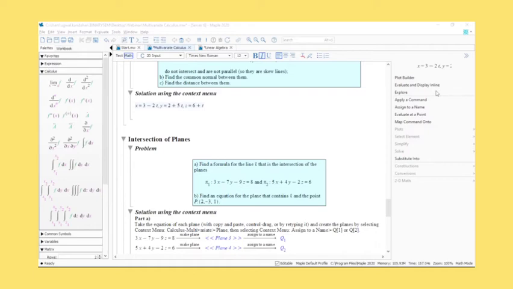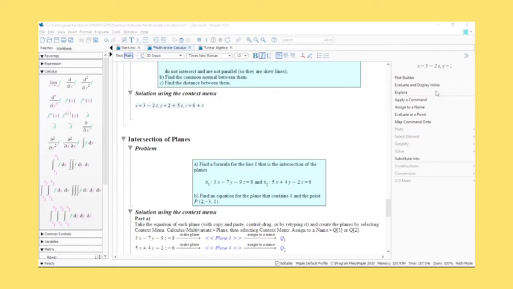I'll cover the intersection of planes rather, that should be a little bit more useful. The process is the same: you enter an expression, this is the expression for a plane. You just enter the equation here. On the right-hand side, you have the Student Multivariate Calculus palette available. You can click on lines and planes, and you can define a plane. Just click on it, and it automatically picks up variables for the first, second, and third dimension. You can switch them if you want to.